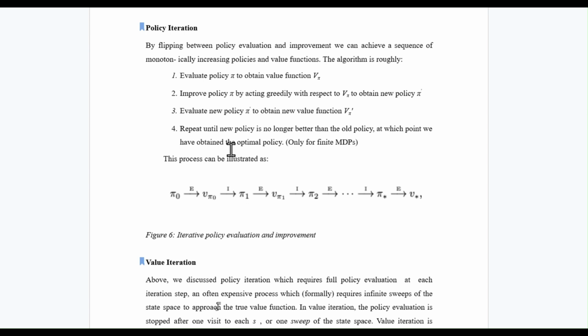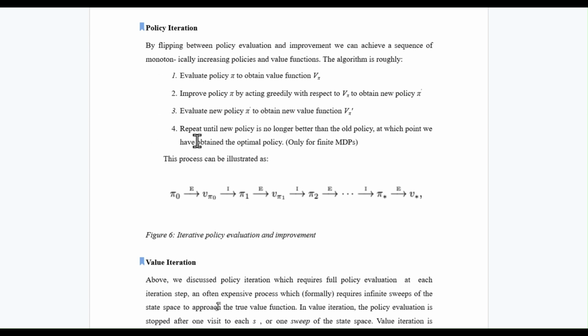At this point, we have obtained the optimal policy. This process can take several iterations, but it's guaranteed to converge to the optimal policy. This process can be illustrated as a cycle of policy evaluation and improvement until convergence. Imagine a loop where we evaluate a policy, improve the policy, and repeat the process until convergence.